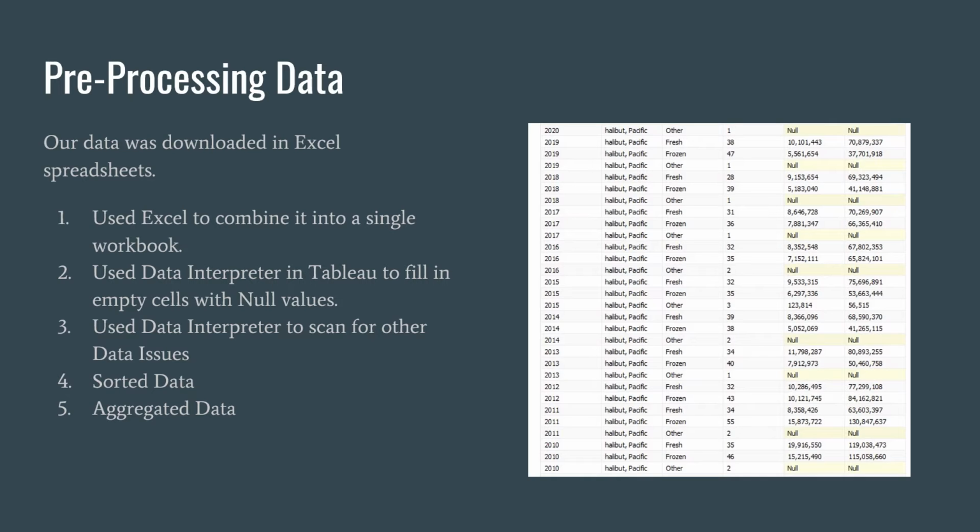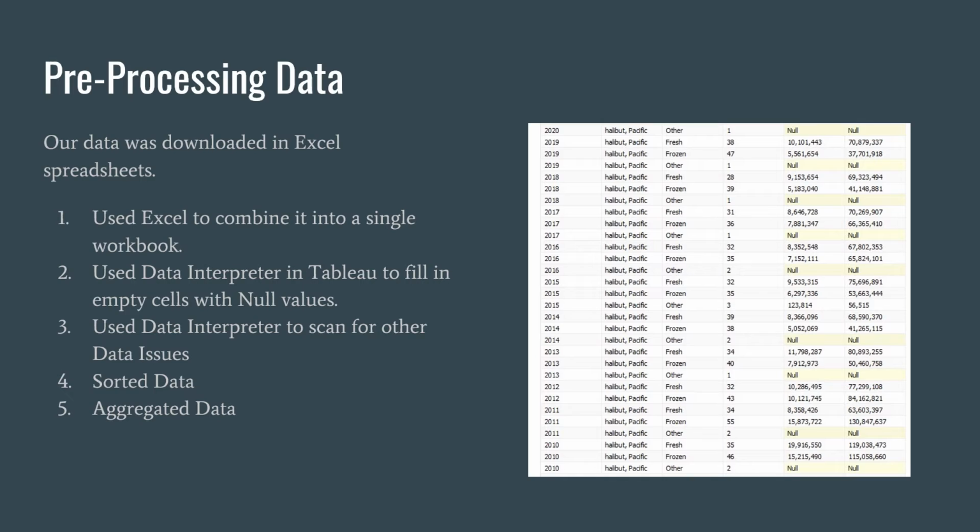Once we downloaded our spreadsheets, we needed to get them into a manageable format for analysis in Tableau. The first thing we wanted to do was to take all those different spreadsheets and combine them into a single workbook. Once we did that, we were able to upload it into Tableau and make it a little easier to work with. Because those tables did not have a whole lot of data problems, we were just able to use Data Interpreter to fix those problems. If it had had a lot more problems, I probably would have chosen a different program. We could have used Tableau Prep.